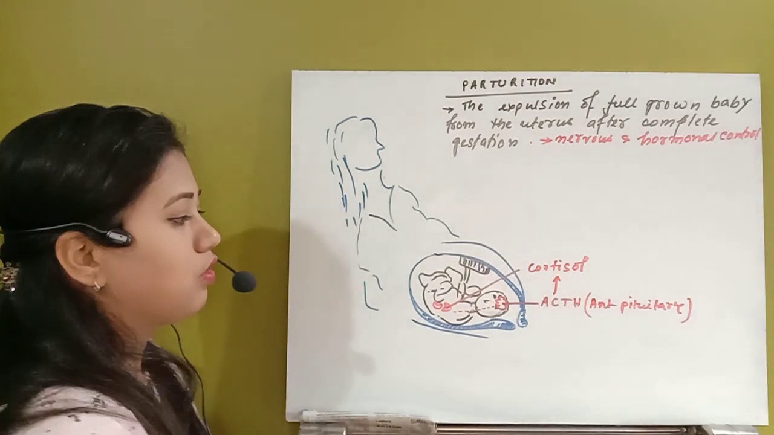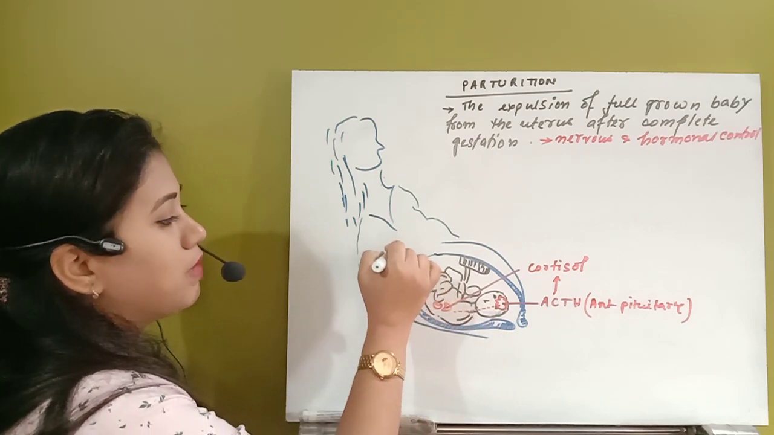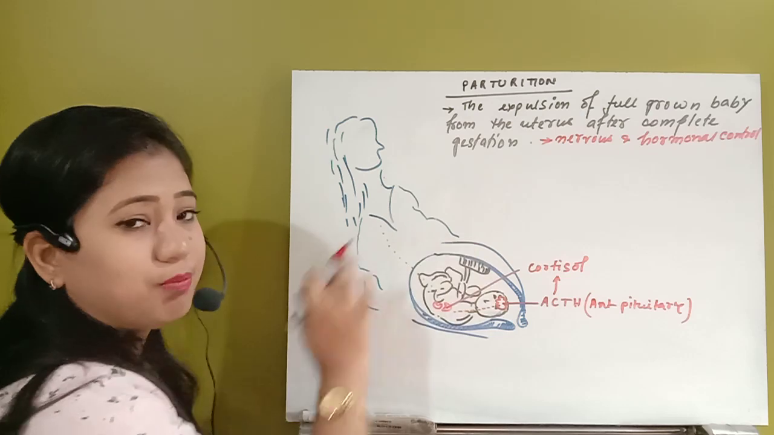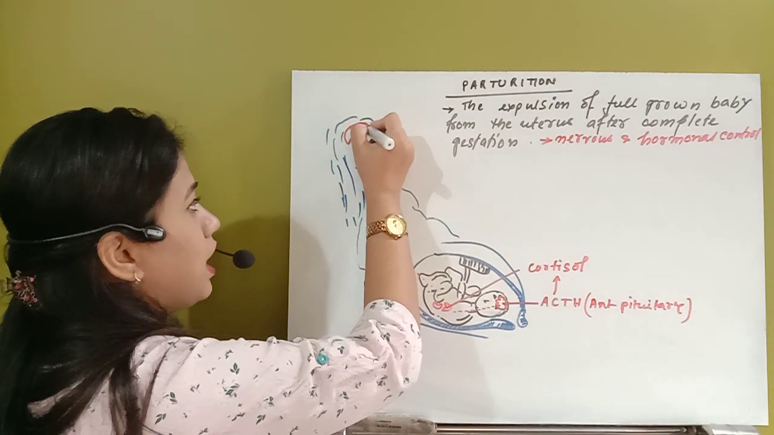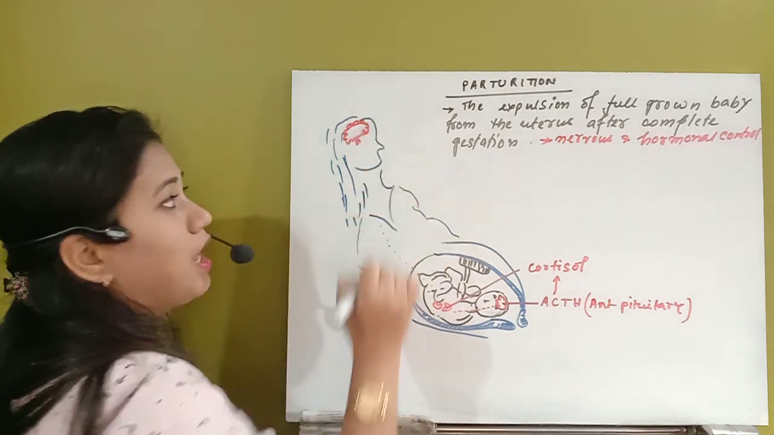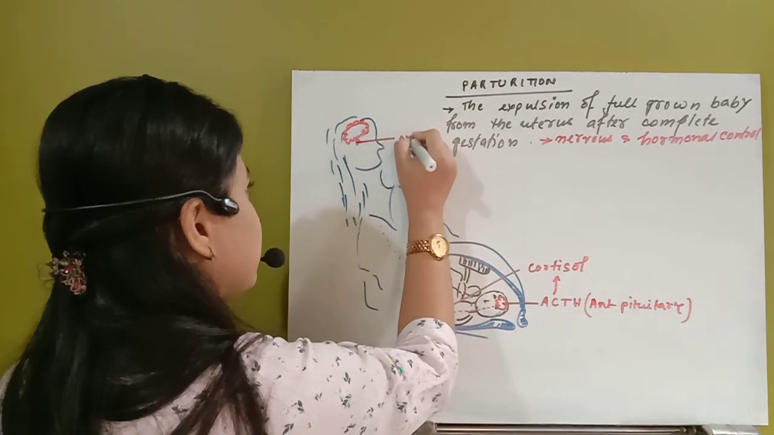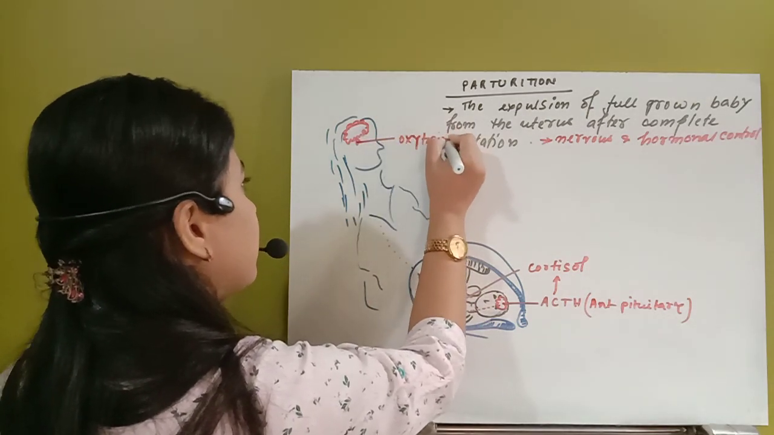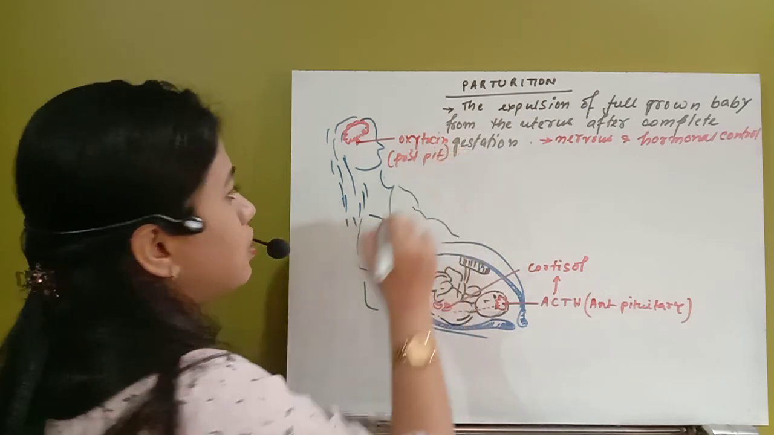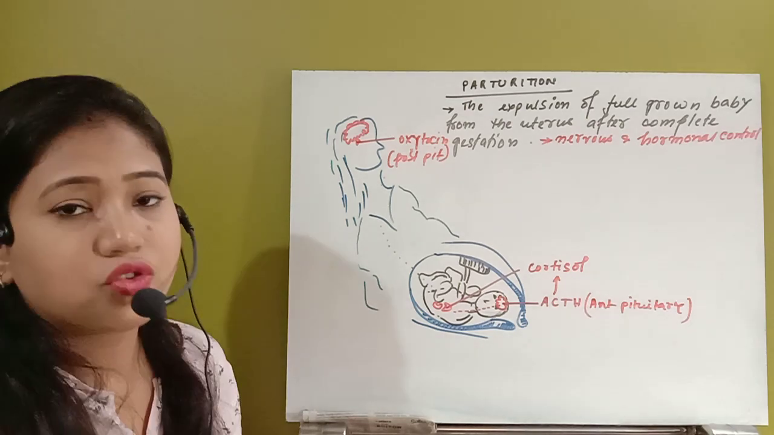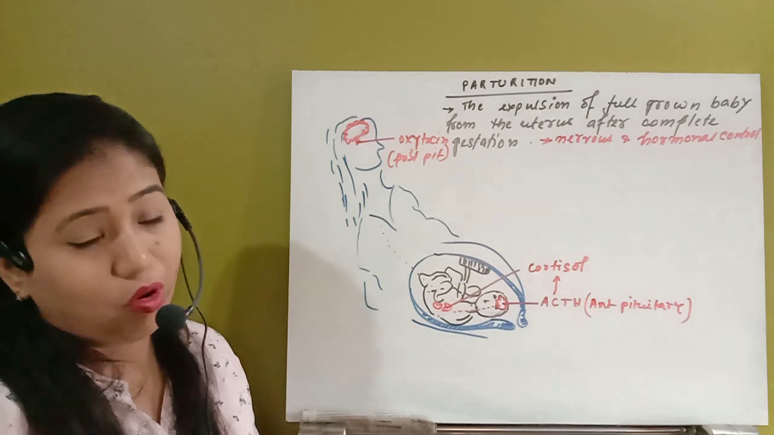Now this cortisol will be released by this fetus, but it will mix in the maternal blood via the placenta, and after that the maternal brain, the maternal pituitary gland, will release a hormone. That hormone is oxytocin. This oxytocin is released from the posterior pituitary gland of the mother. So the mother's pituitary gland will release a hormone, that is oxytocin.